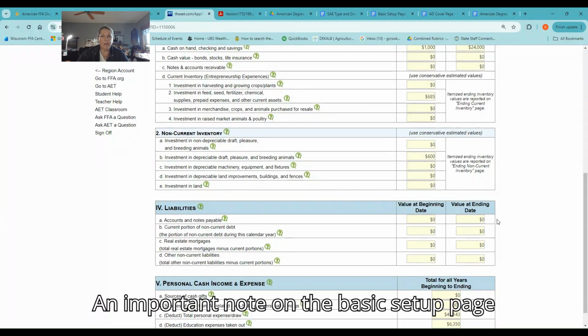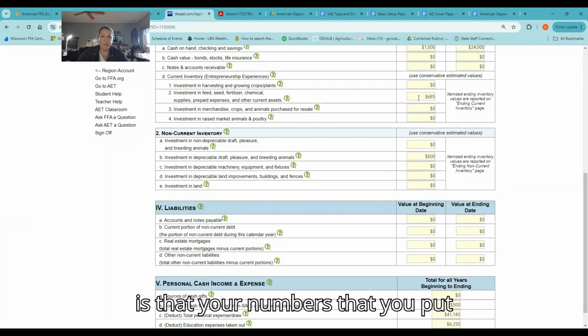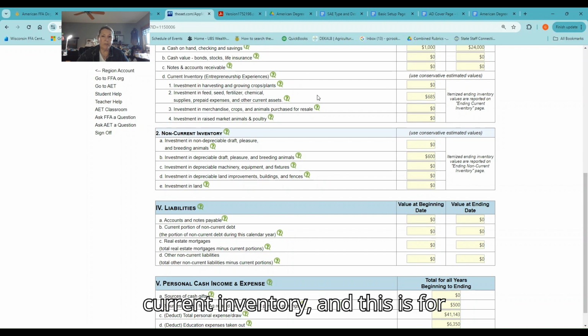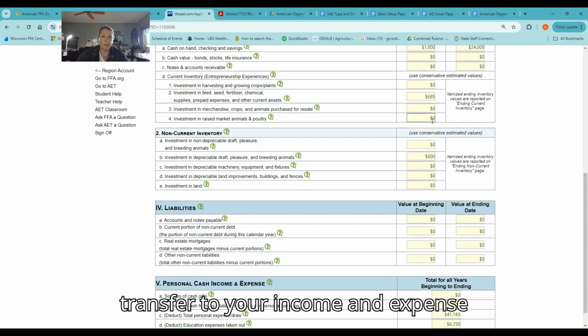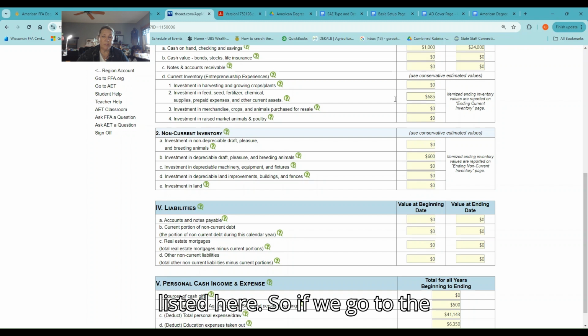An important note on the basic setup page is that the numbers you put in section D here for your current inventory, and this is for entrepreneurship applications, the total of all these numbers will transfer to your income and expense summary. So this individual has $685 listed here.